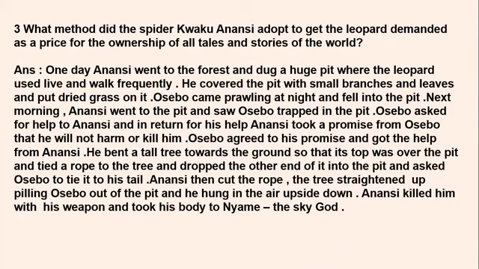He bent a tall tree towards the ground so that its top was over the pit and tied a rope to the tree and dropped the other end of it into the pit and asked Osebo to tie it to his tail. So, very trickily, he took the promise, and after taking the promise, when Osebo agreed, he tied a rope to the branch of a tree, and he bent and brought the tree near the pit, over the pit, and put the other end of the rope in the pit, and told Osebo to tie it to his tail properly.